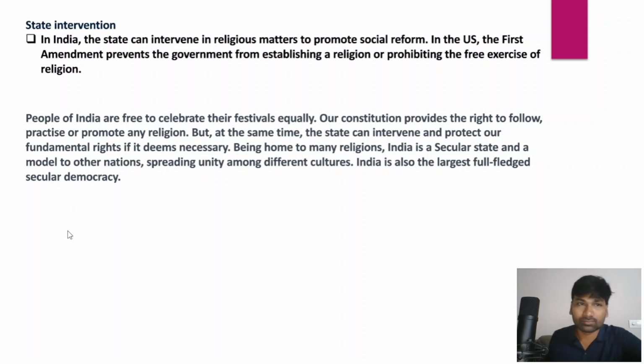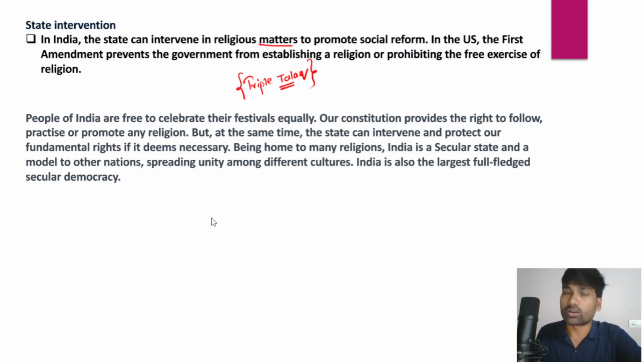And in India, the state can intervene in religious matters. For example, triple talaq. Triple talaq is considered an issue which is a violation of the basic human rights of women, right? So it is also a matter of dignity for women.